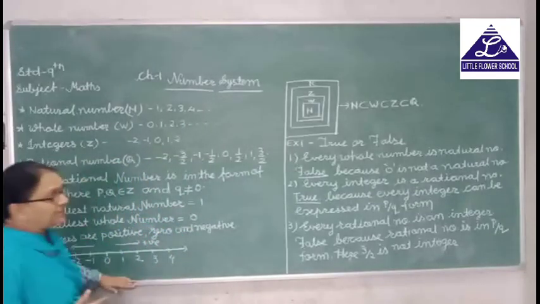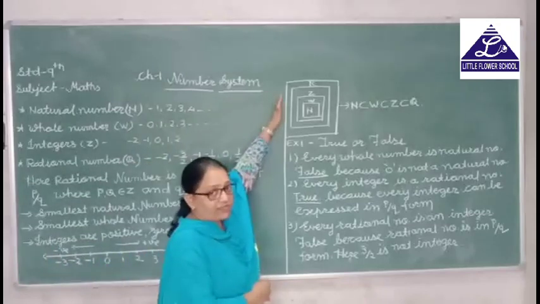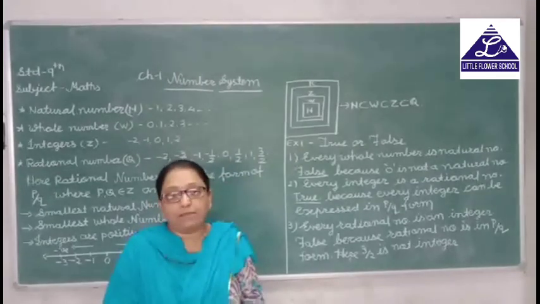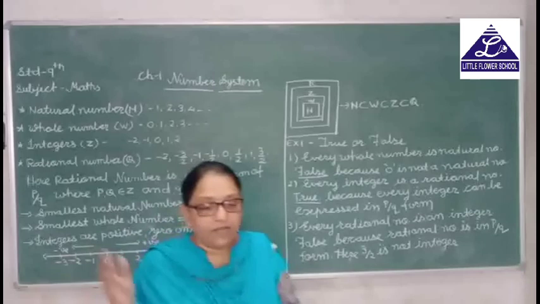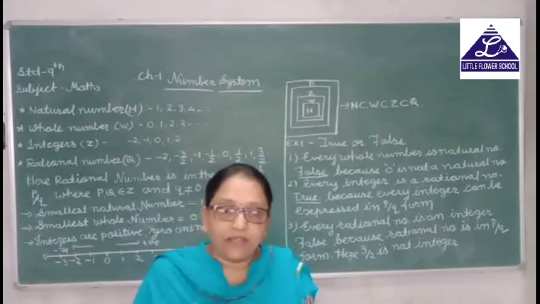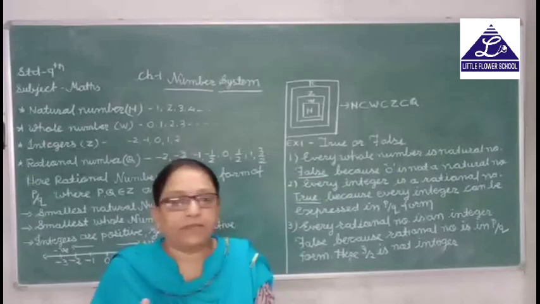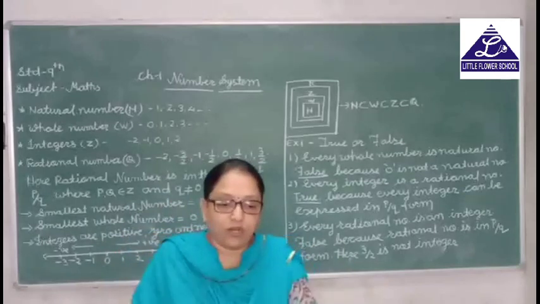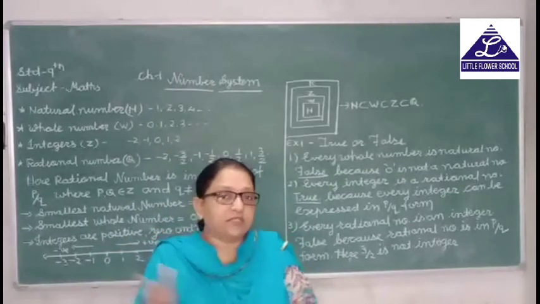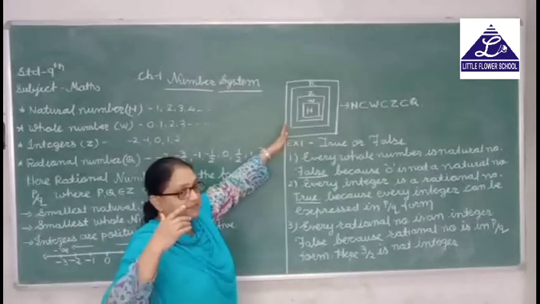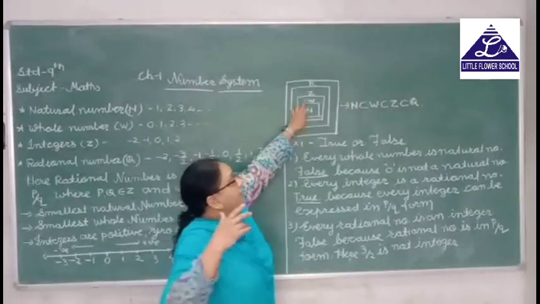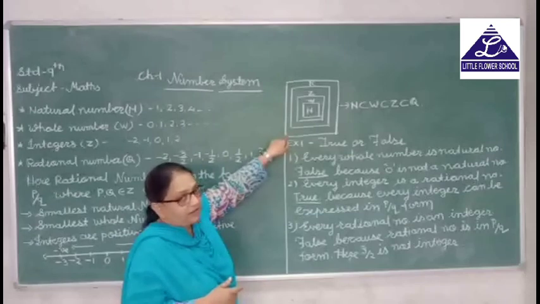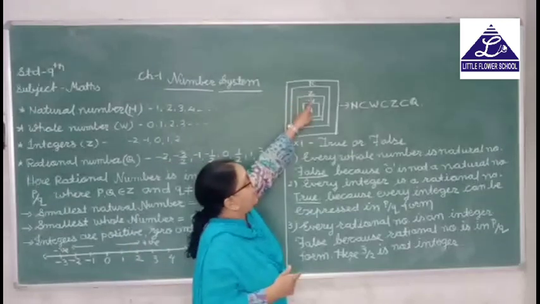Now here I represent all numbers in the form of boxes. Here I have 4 boxes. At home your mom keeps a set of containers, and when you go to the market, at the vessels shop you get a set of containers, with the bigger one containing a smaller one, and inside that a smaller one. So this is our 4 containers: N, W, Z and Q. That means Q is our bigger container. Q contains Z, W and N.